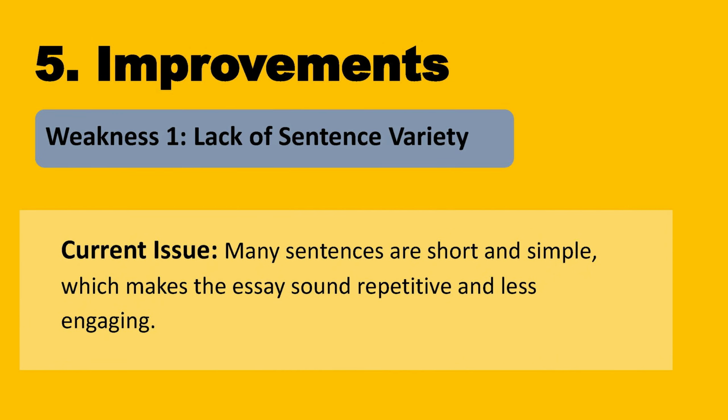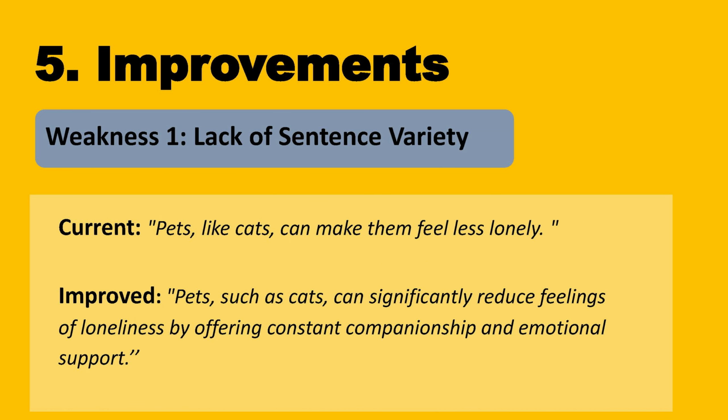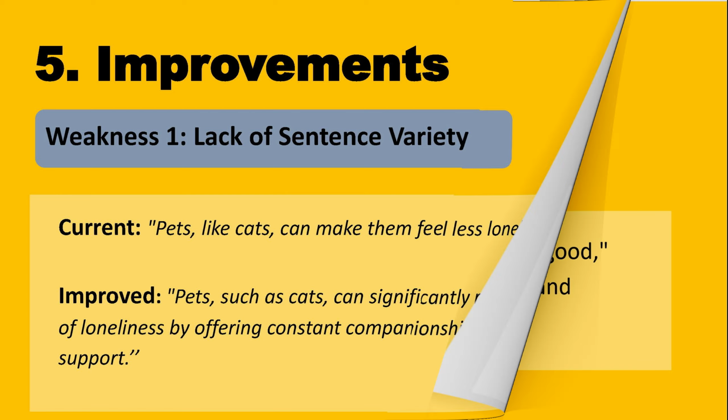Issue: many sentences are short and simple, which makes the essay sound repetitive and less engaging. Example: current. Pets, like cats, can make them feel less lonely. Improved. Pets, such as cats, can significantly reduce feelings of loneliness by offering constant companionship and emotional support.